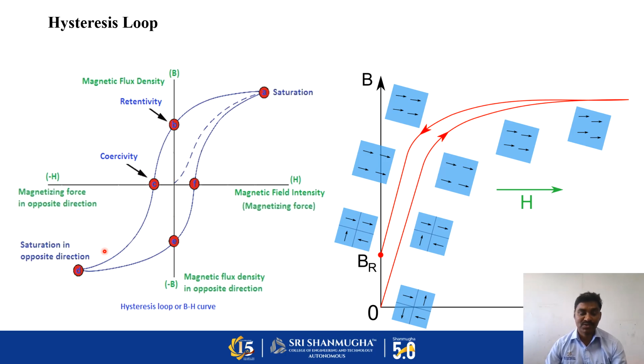In the case of data storage, the material should be rewritable. If it is a magnetic storage device, by applying a magnetic field from this point to this point, we can change the binary digit 0 to 1 by changing the direction of the domains. So this is the field required to change the orientation of the domains. Those things I just explained in the second graph with the domains.